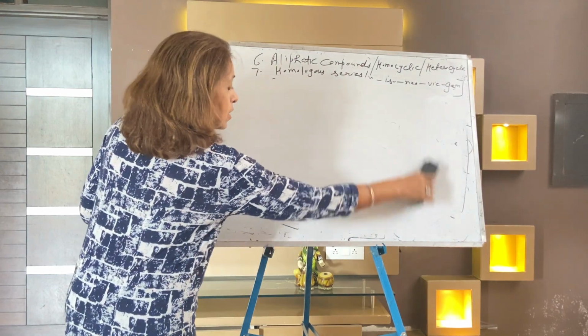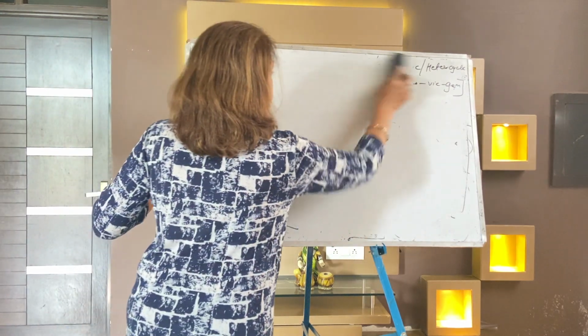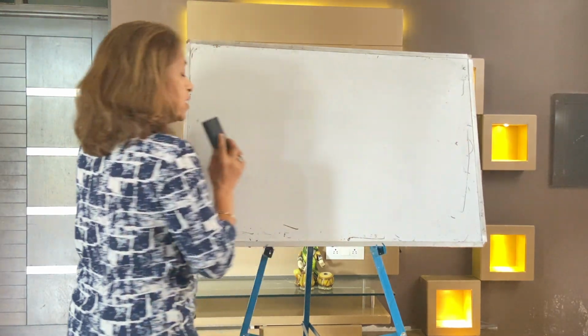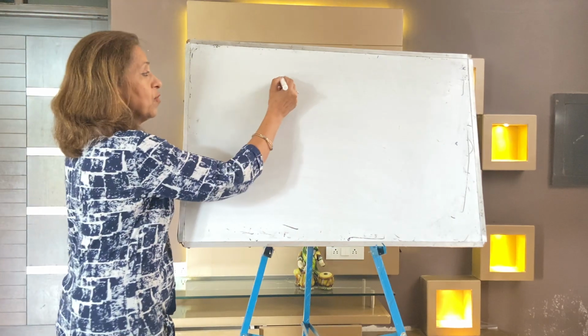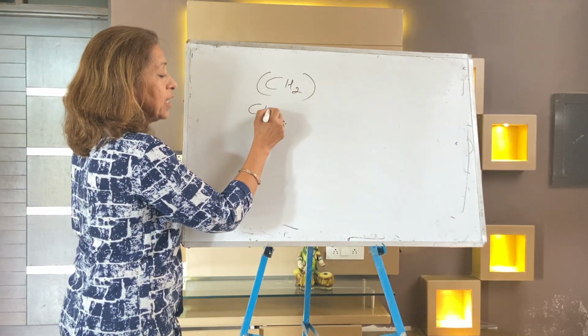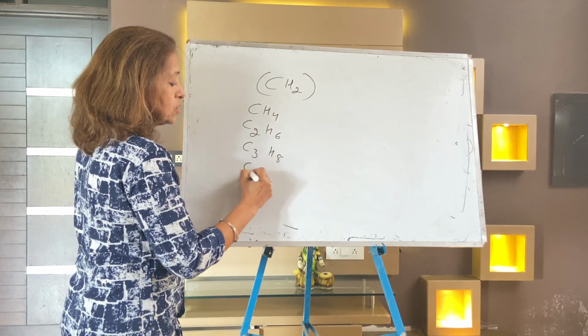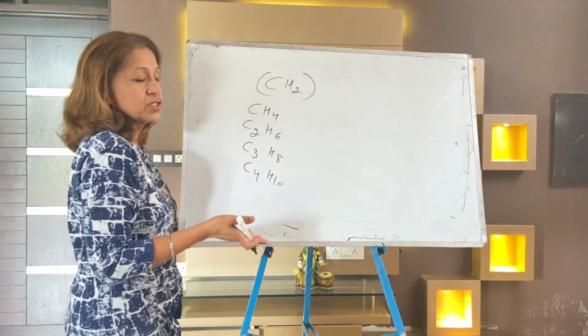Next is homologous series. A homologous series is a series in which the members differ by just a CH2 group. Methane, C2H6, C3H8, C4H10, you know all this, it is class 10th level.